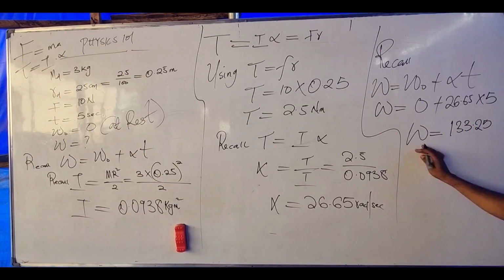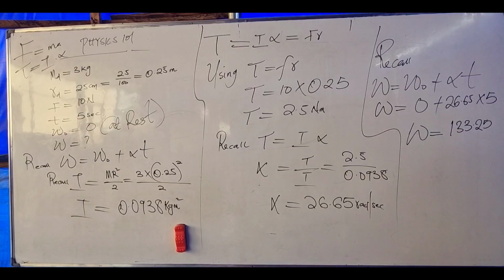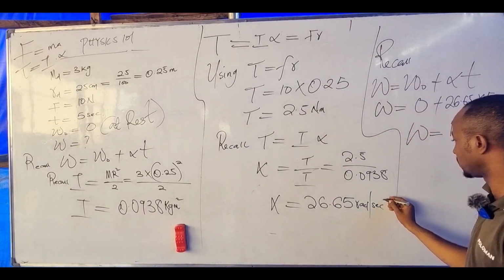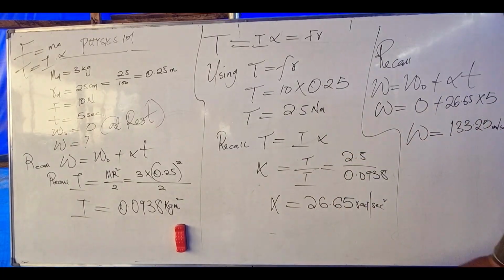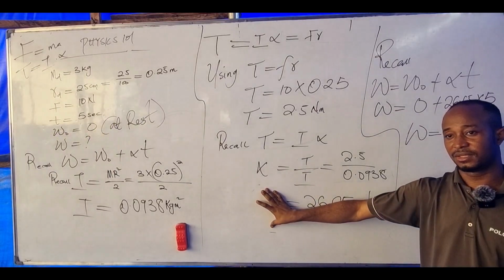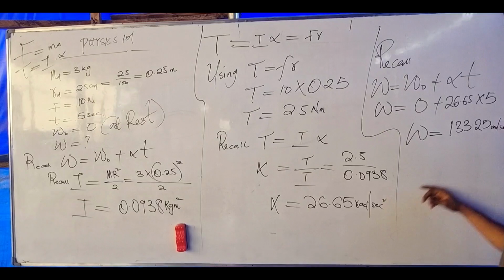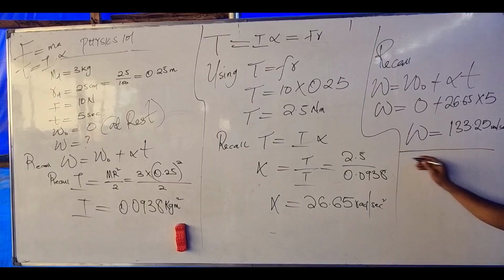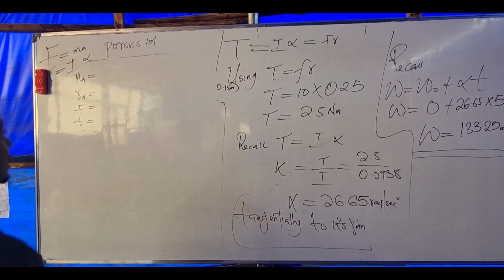What is the unit of this? Radian per second. Alpha is radian per second square, it's like saying acceleration, where we use squared. But for angular velocity we use just ordinary radian per second. Is that clear? Final answer is this.